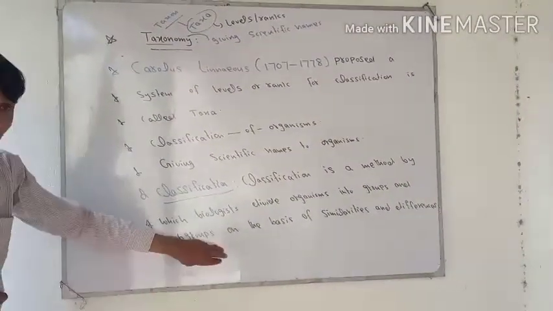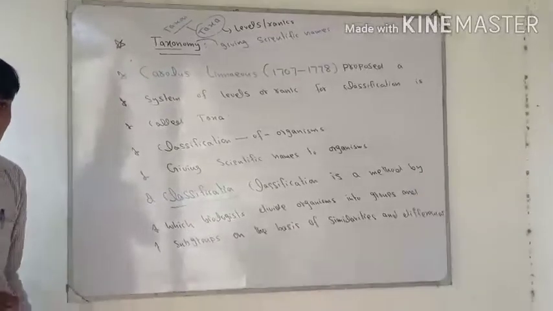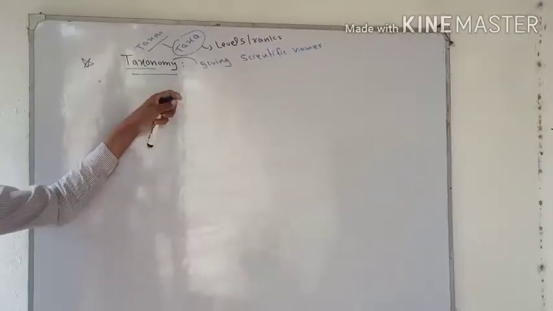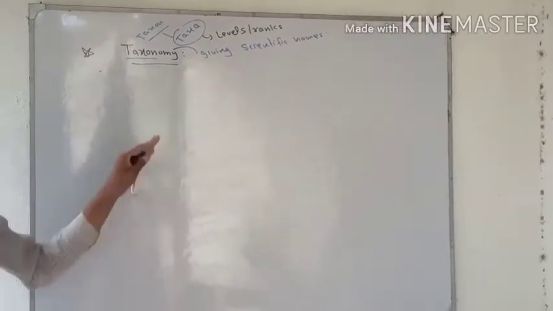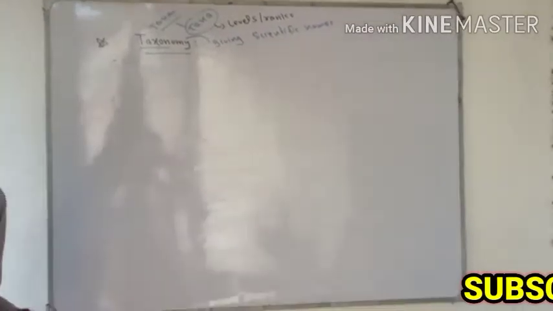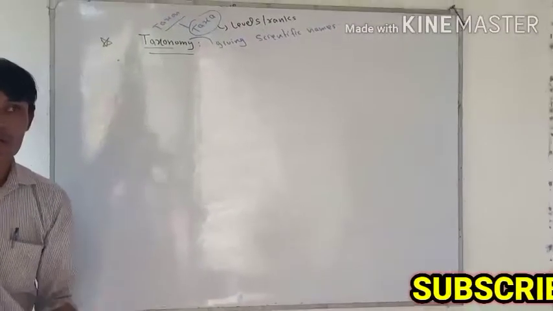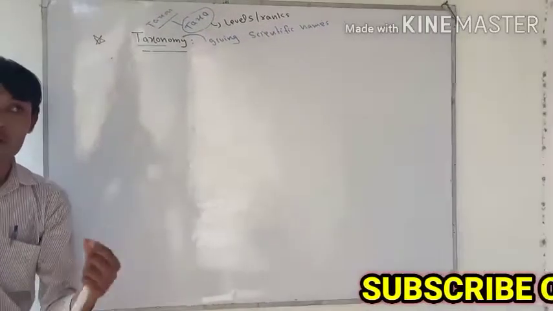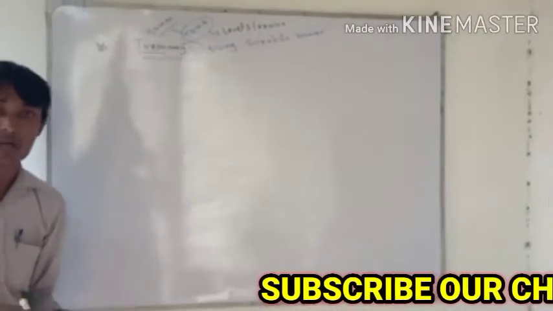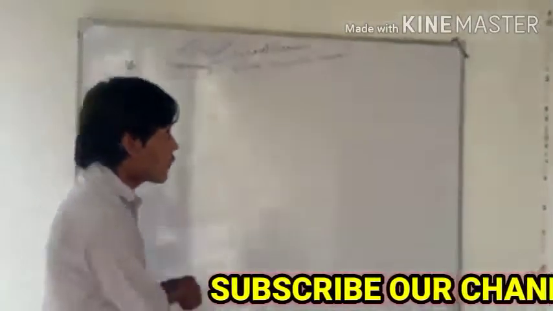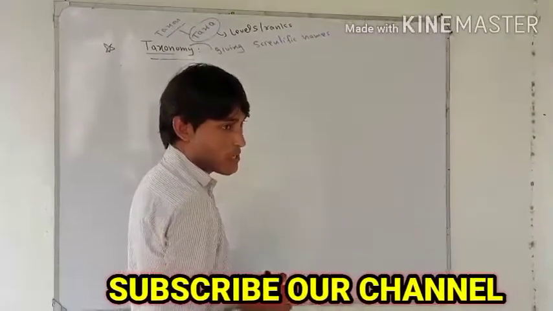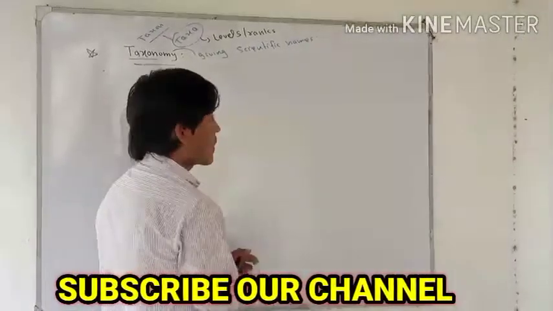Now here we will discuss how we divide organisms into groups and subgroups. Why do we divide organisms into groups and subgroups? We divide them to know the differences and the similarities among the organisms. Look here, the basic unit of classification is called species, and the highest is called kingdom.